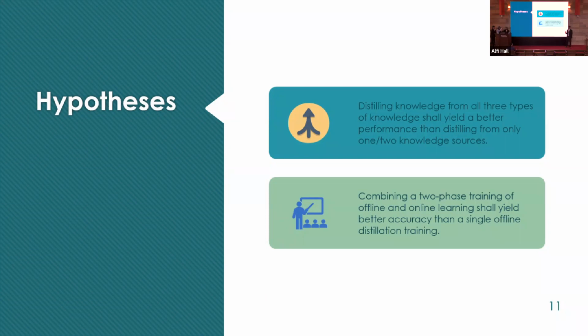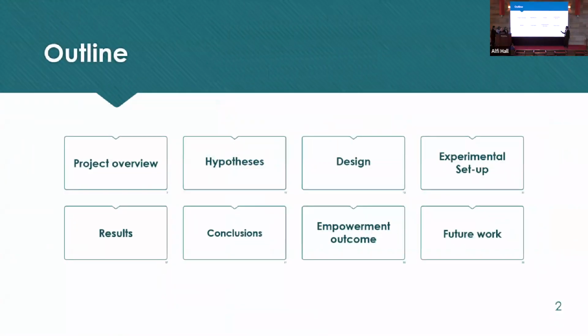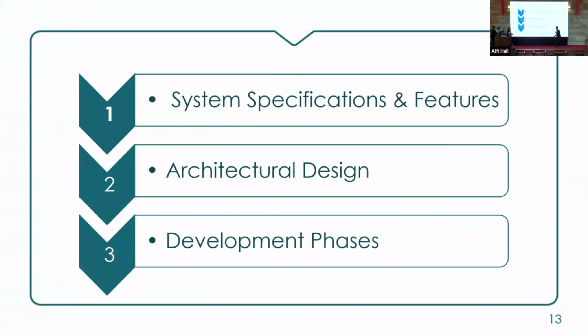We claim that distilling 3 types of knowledge should yield better results than distilling only 1 or 2 of those knowledge types. Furthermore, we claim that combining two knowledge distillation strategies like offline and online learning in a unified framework should enhance the performance of our novel framework, ModReduce. Now we move on to the discussion of the specifics of our novel framework with Samah.